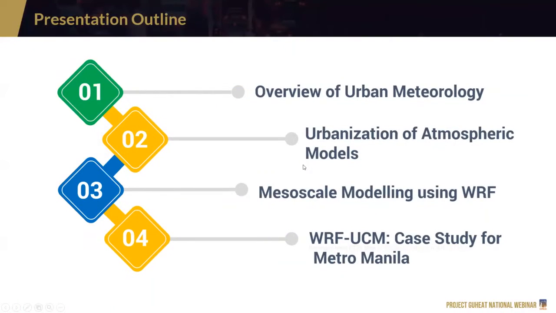Now, this is an overview of my presentation. Just a brief overview of urban meteorology. Meteorology is a vast topic, but we're just focusing on urban. Then we will talk about different atmospheric models and how we urbanize these atmospheric models to include urban features. Then we will be discussing WRF in particular and its features in terms of urbanization. A case study. Canopy model.